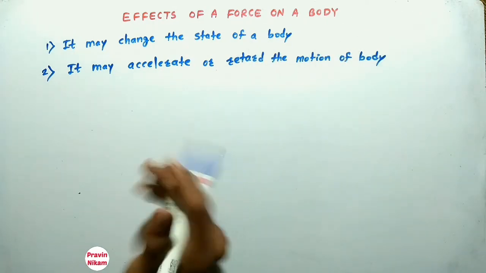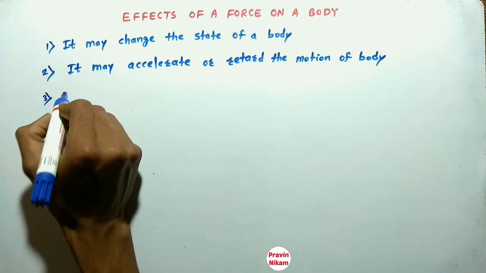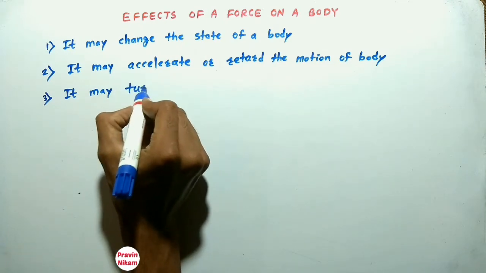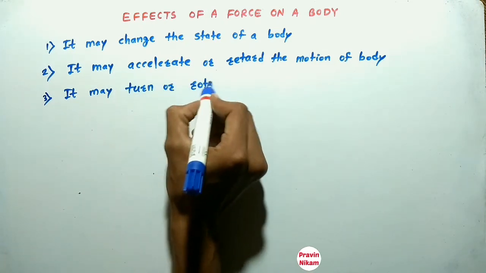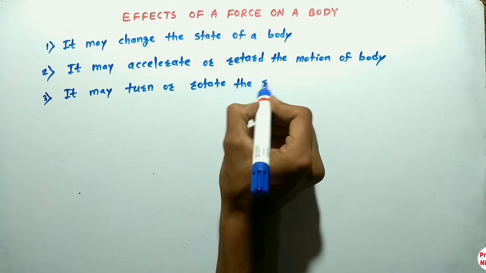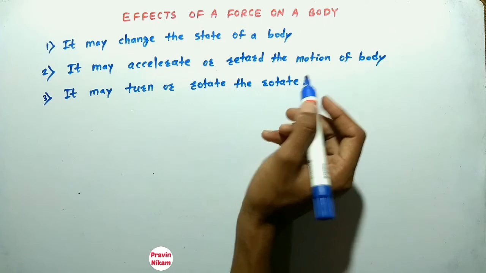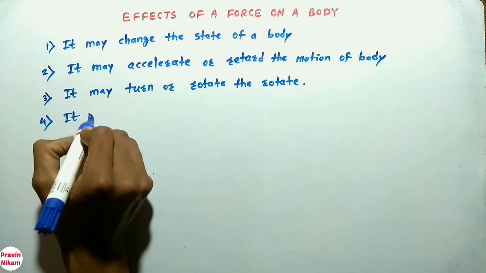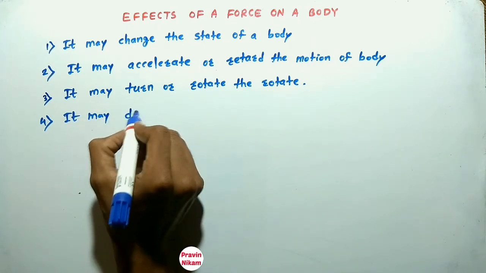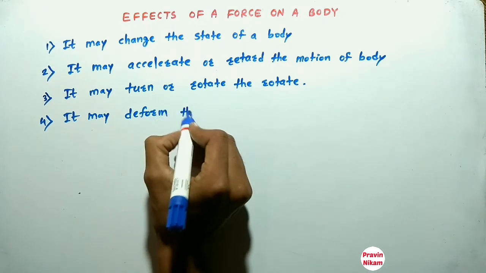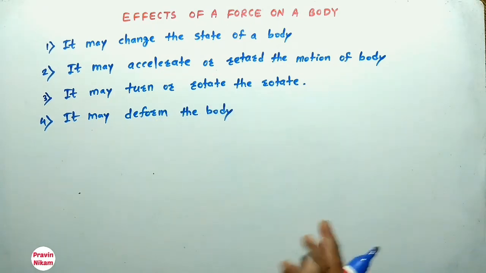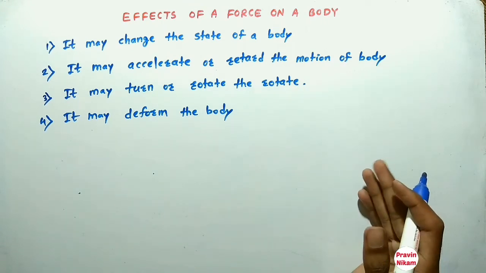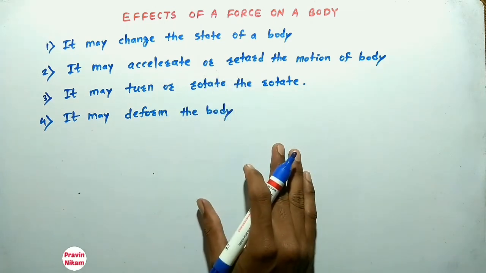Then the third effect of force is if force acting on body, it may turn or rotate the body. So this is the effect of force. Then the fourth effect of force is it may deform the body. Means if force is acting on body, the dimensions or shape or size of body will change. So these four are the main effects of force on a body.